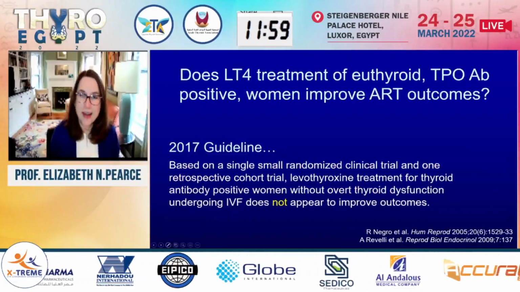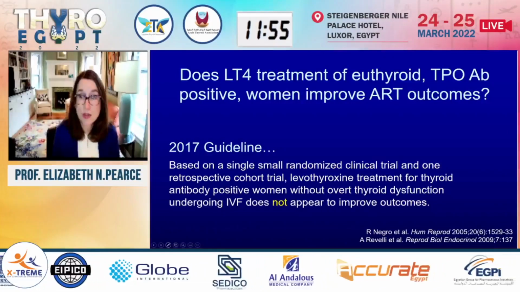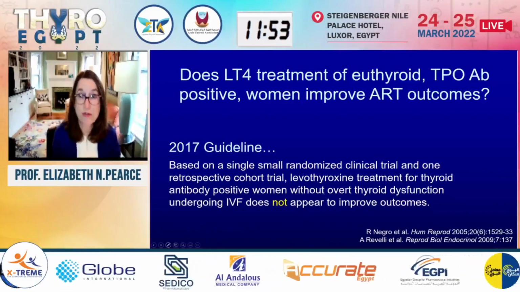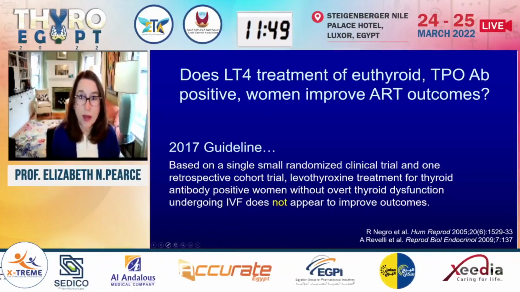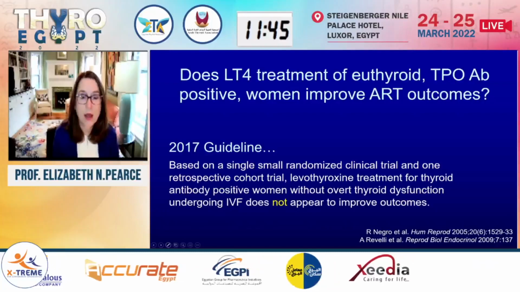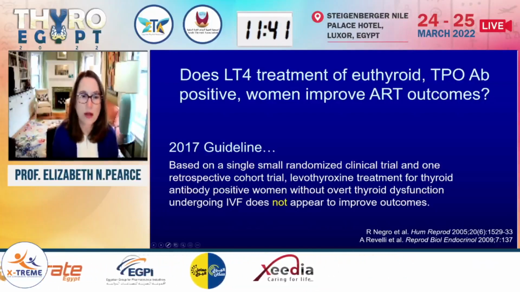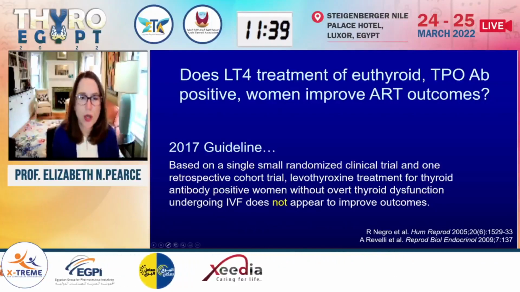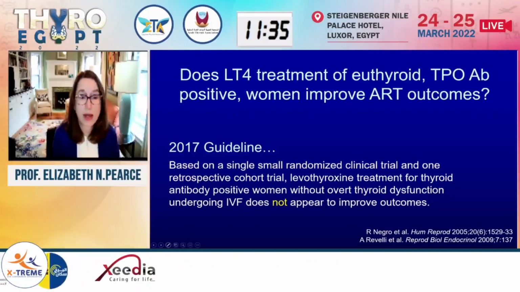So then again, that comes to the question of, should we treat these women? And the first question is, should we treat these women with levothyroxine if they're euthyroid and TPO antibody positive? Now, bear in mind, the ATA guideline was most recently published in 2017. In that guideline, based on a single small randomized clinical trial and one retrospective cohort, it was noted that levothyroxine treatment for thyroid antibody positive women prior to IVF did not appear to improve outcomes.